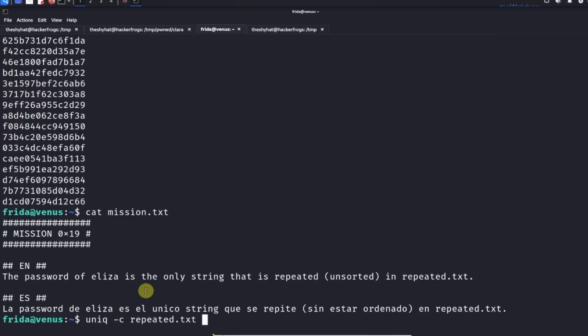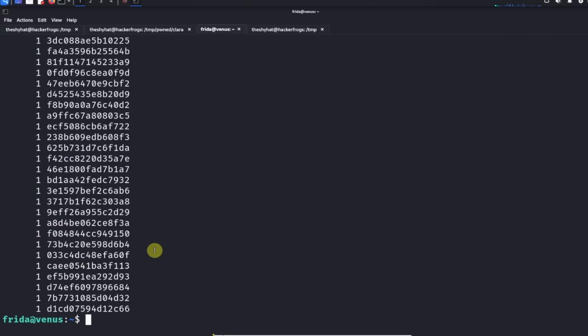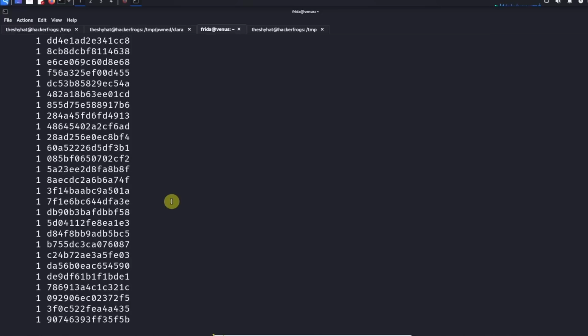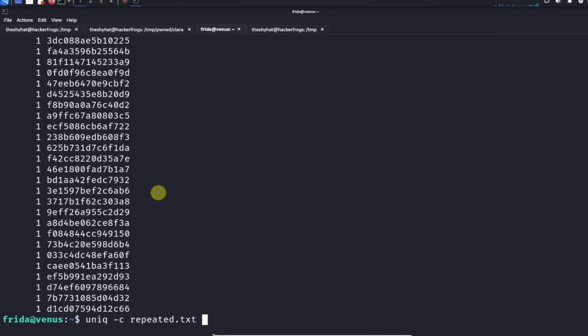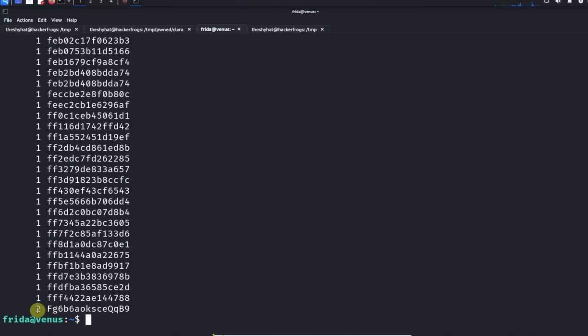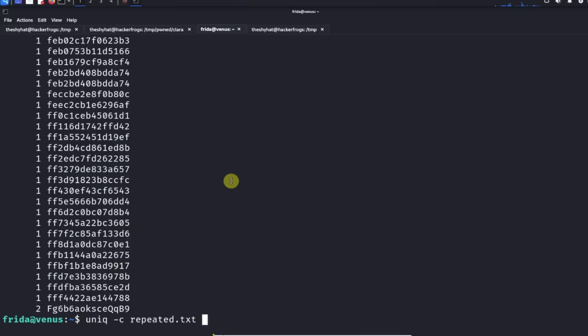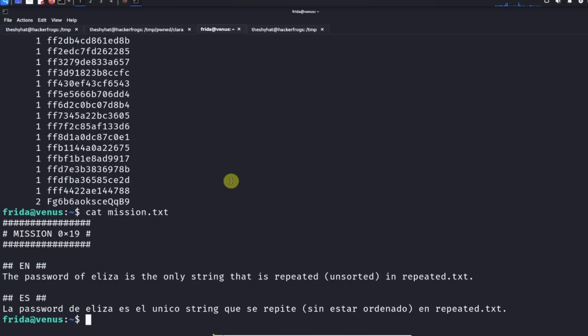So when we run this command, it's going to tell us that most of these strings only appear once. But if we want to figure out which one appears more than once, we need to repeat the command, but pipe it into the sort command, which is going to give us the largest numbers at the bottom. So when we run this, we see that this is the only string that repeats in this file, which means that this is the password for the next level. And this is the password for the Eliza user.